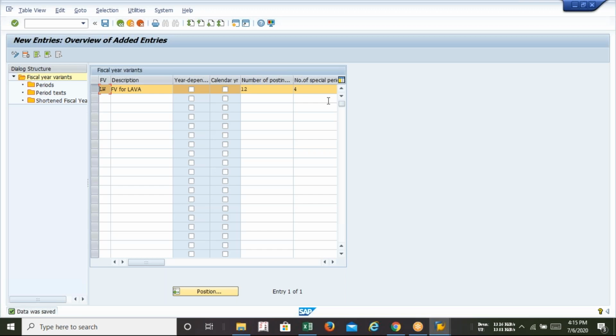Okay, sir, how can you be so sure that we are following April to March? The system is never getting such an input so that it will generate that report. Right, sir? We have not done anything yet so that the system can generate April to March. So how shall we get that?